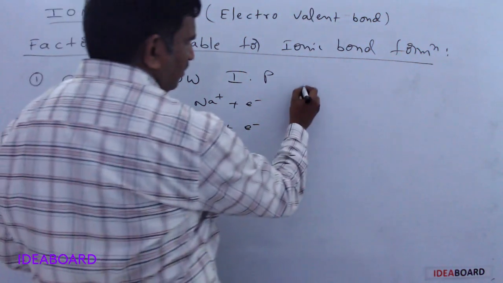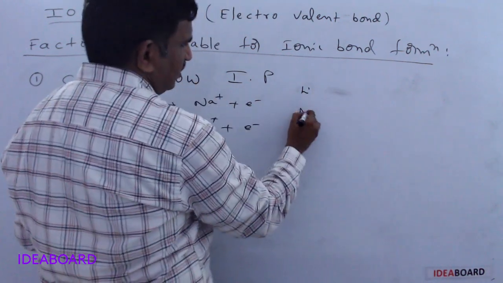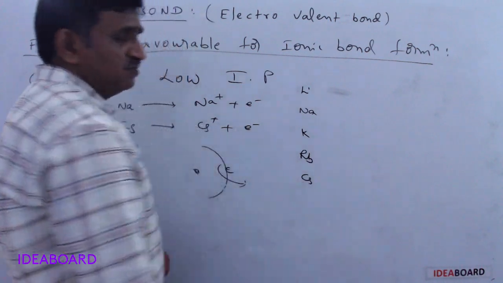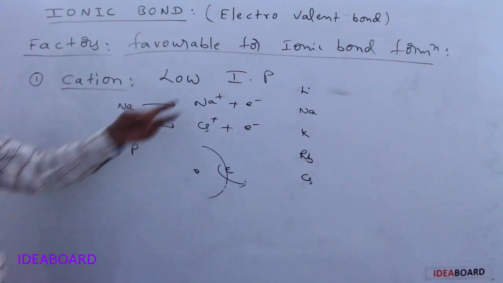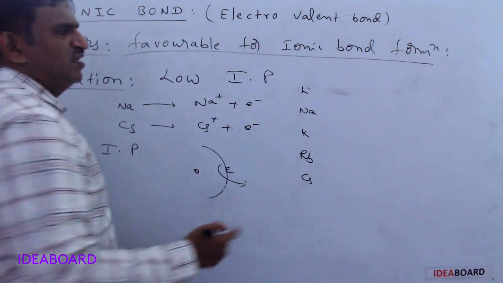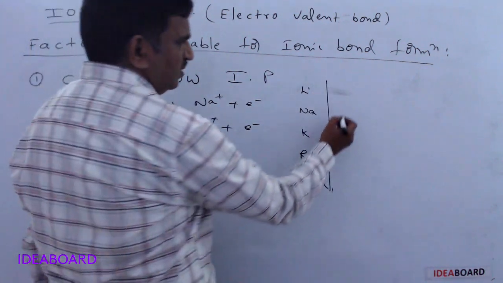For example, take the group lithium, sodium, potassium, rubidium, cesium. In this, which forms a cation easily? As per your ionization potential values, tell me. Generally from top to bottom in a group, what happens?